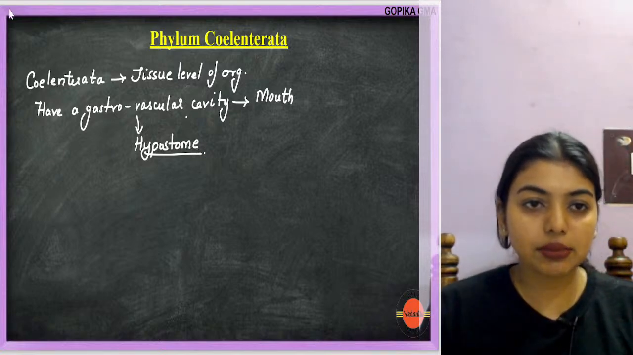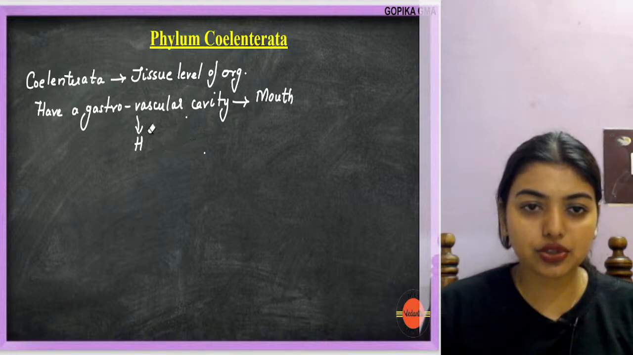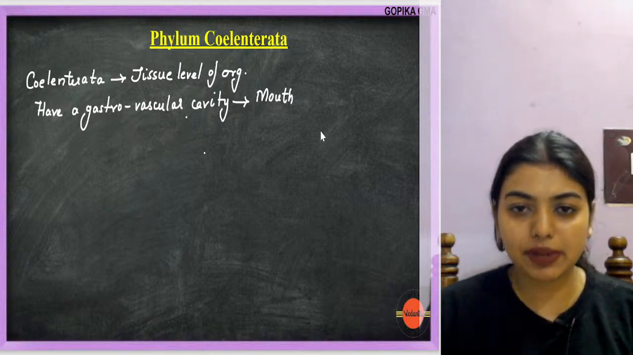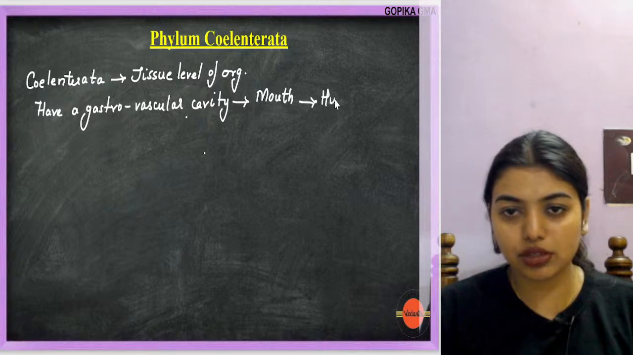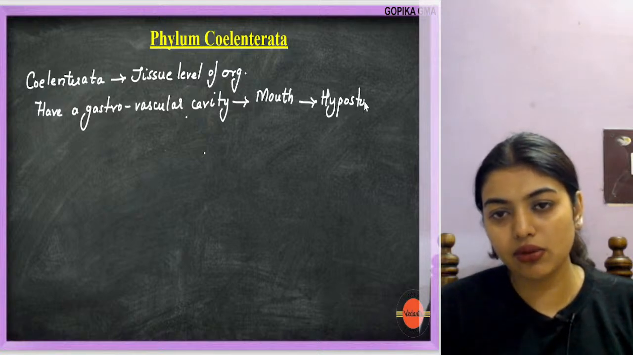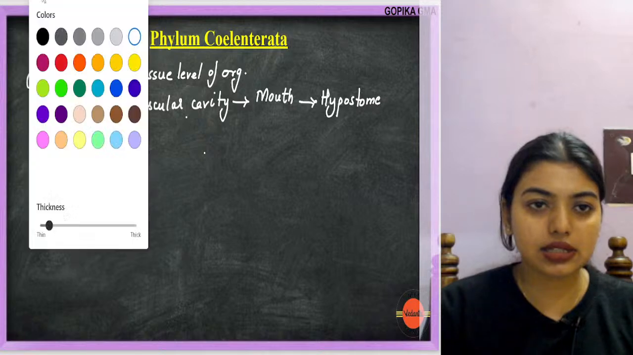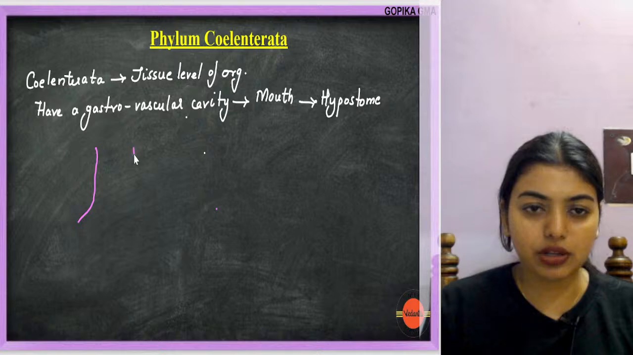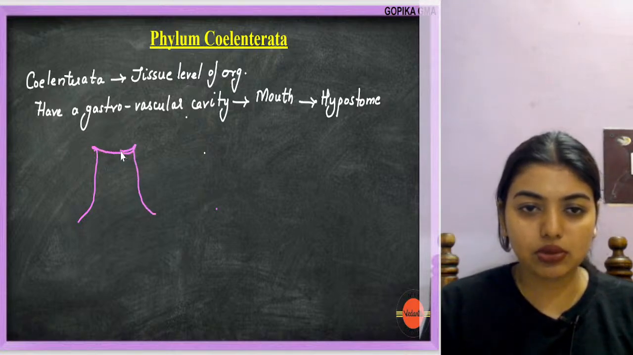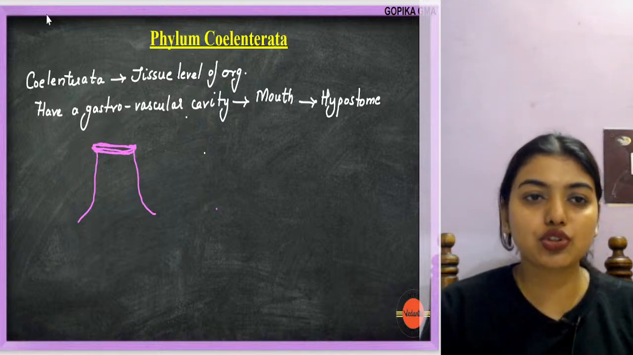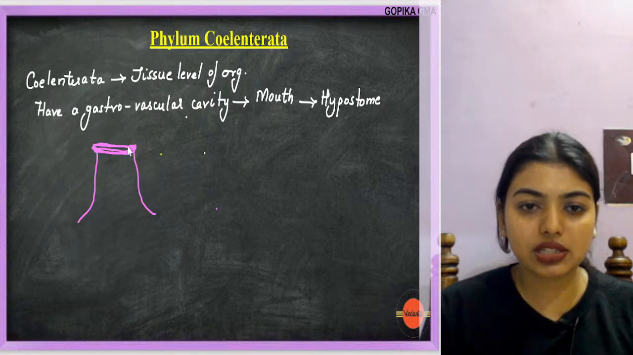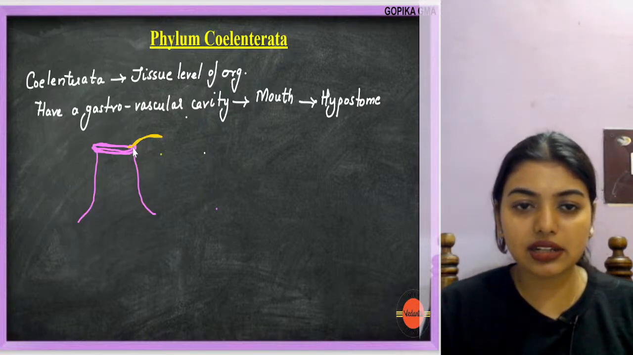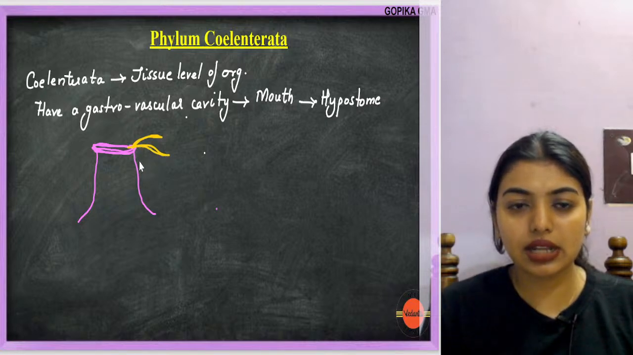Now students, remember this way, I think I can draw a structure and show you. This hypostome is present near the mouth only. Now how will they be present? Let's say I'm drawing a polyp, which will be attached downwards. This is the mouth, a large mouth like this. The hypostome is a raised region near the mouth. They will have tentacles around them.